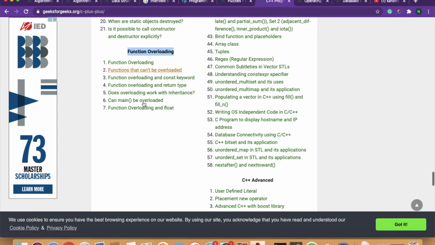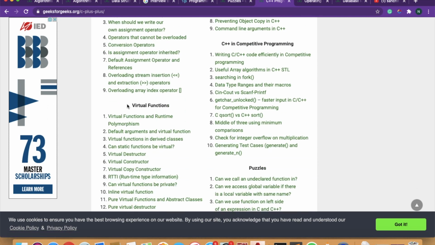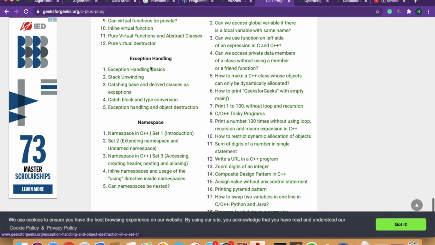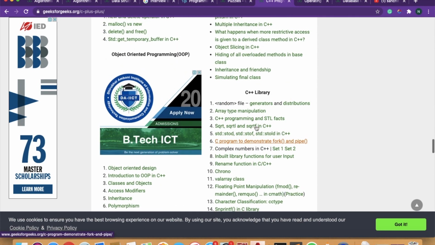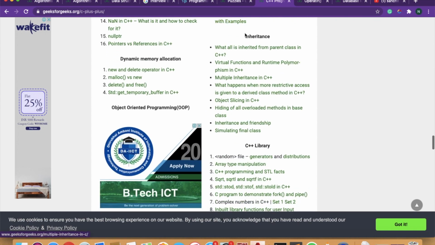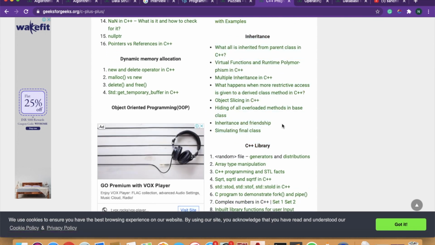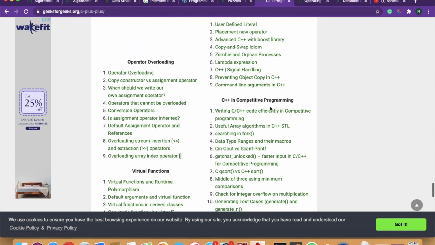Operator overloading, this is important. Virtual function, very important. Exception handling, not so important. Namespace, not important. And from here inheritance is quite important, this is a must. And go down. Okay, this is it.